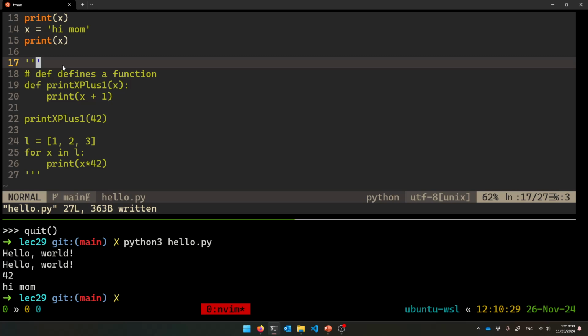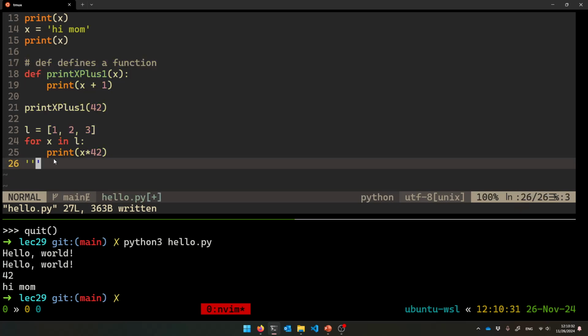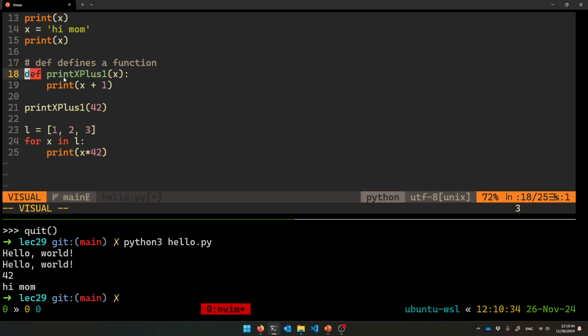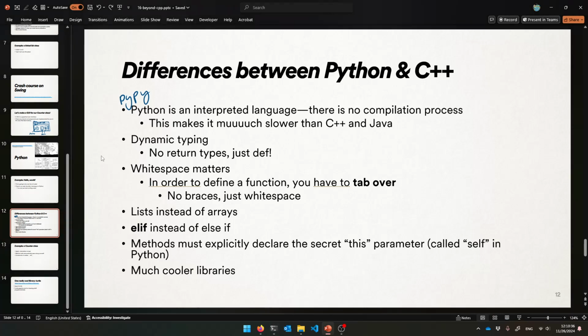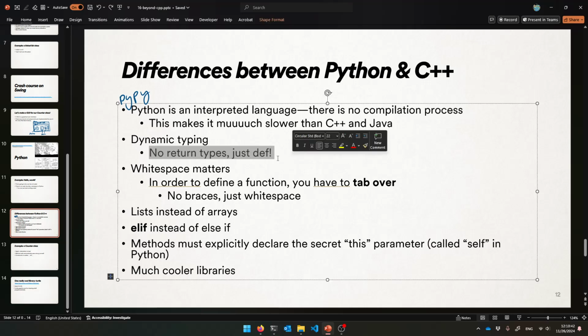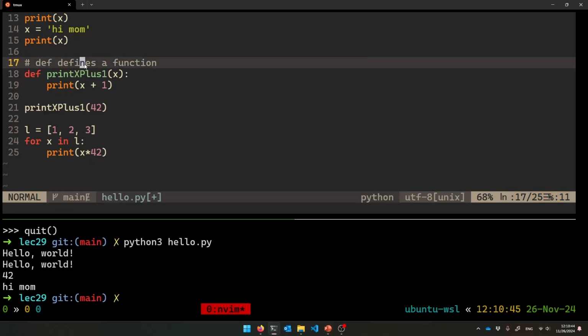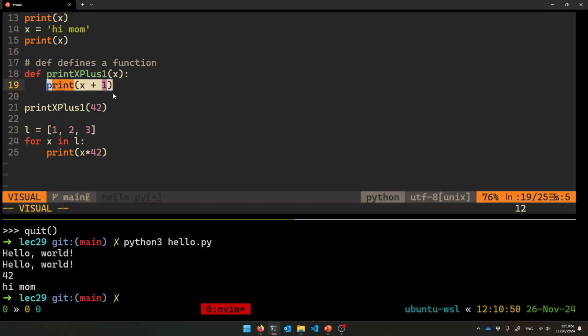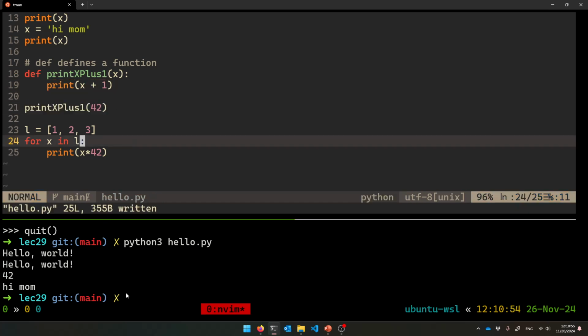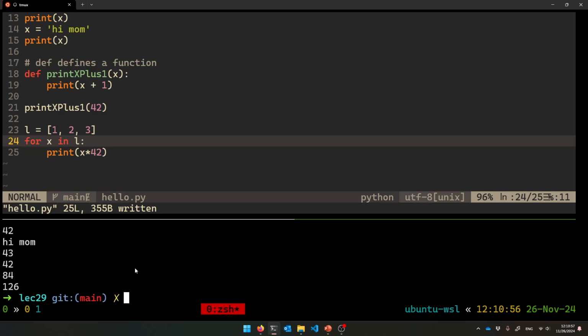All right. To make a function, there's no such thing as a return type, so you say something different. It's called def, to define a function. And you can return any type. You can even return different types depending on the way that you've traversed through the function. It's crazy. So there's no return types. You just say def for a function, like it takes a parameter called x. Who knows what its type is? Could be anything. And then this one's just going to print x plus 1. So this should print 43 when I call it. There it is.